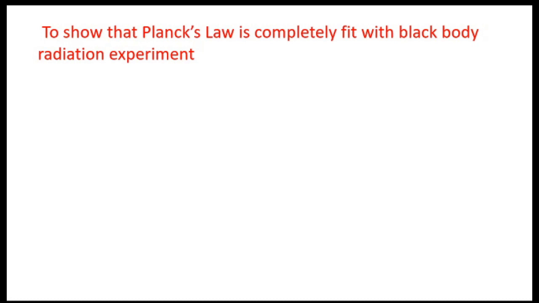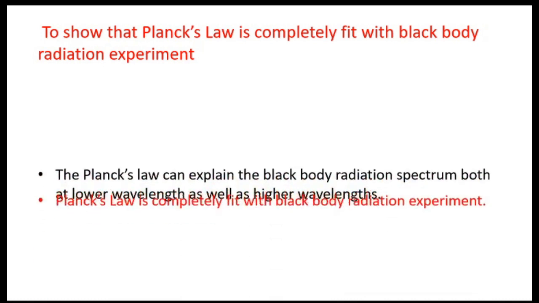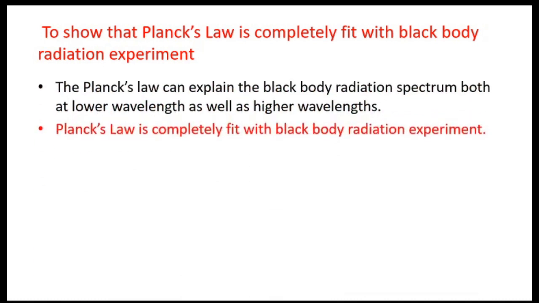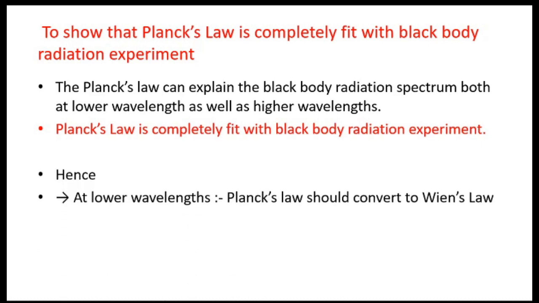This forces us to think whether Planck's law can completely explain the black body radiation spectrum. Planck's law can explain the spectrum both at lower wavelength as well as at higher wavelength. So if it completely fits with the experimentally obtained curve of the black body radiation spectrum, then at